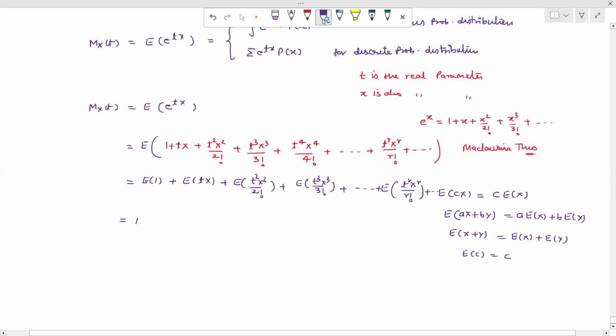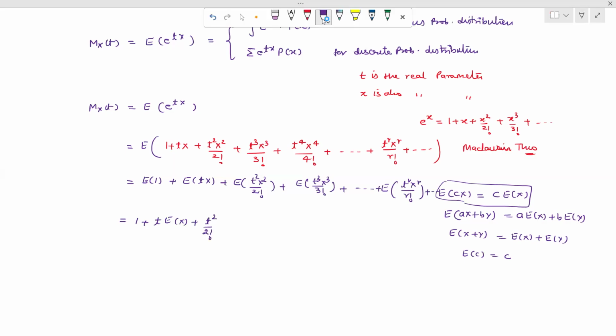Here t is the parameter and x is the random variable, so we treat t as a constant, using the property of Cx. So we write t into expectation of x, plus the next term, t square upon factorial 2, treating it as constant c, into expectation of x square.